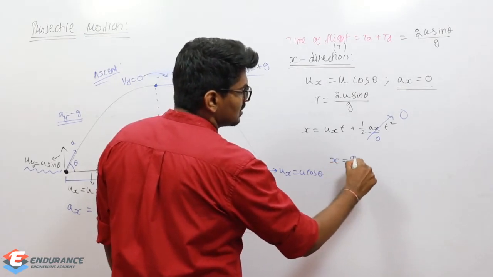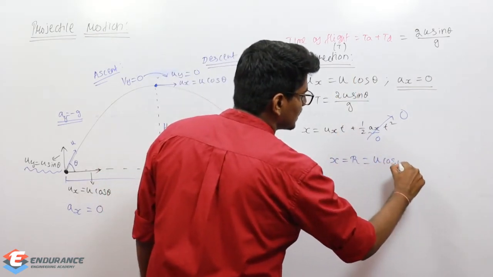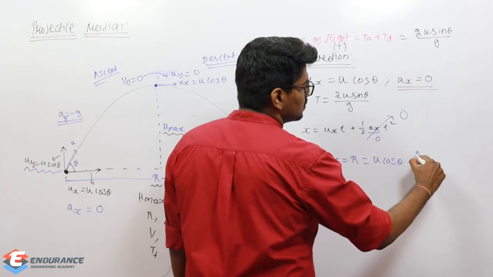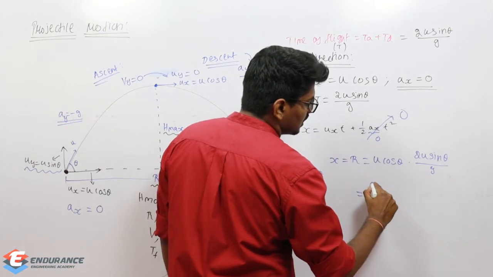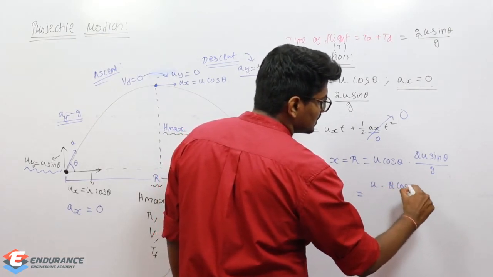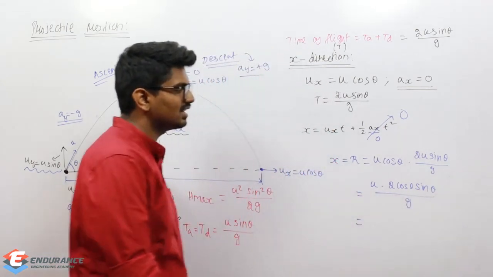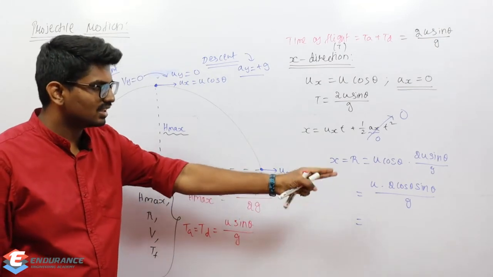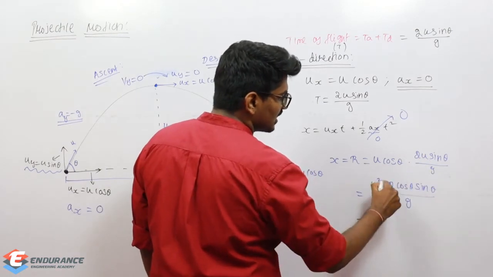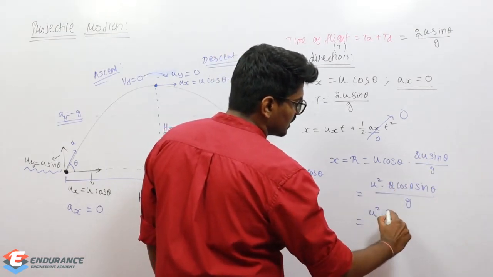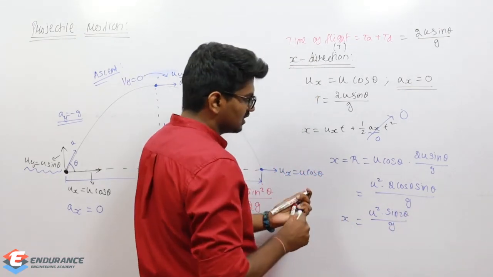So x, which is nothing but range r, will be equal to ux, which is u cos theta, into t, which is 2 times u sin theta by g, which is equal to u into 2 cos theta sin theta by g. So what is 2 cos theta sin theta? We already know that, right? 2 cos theta sin theta is nothing but sin 2 theta, and this u and this u will multiply and it becomes u square. I forgot to mention that. So u square into sin 2 theta by g. So this is the x value.